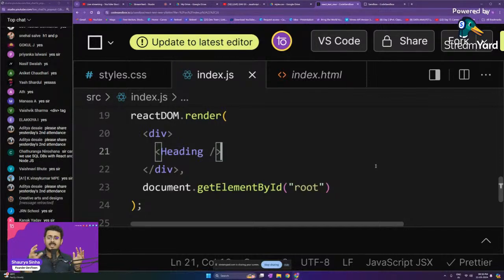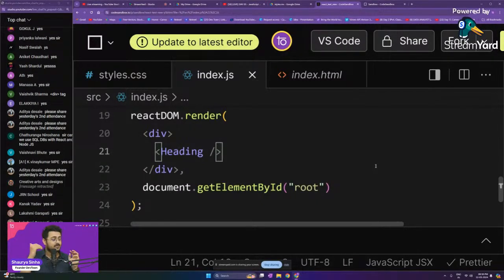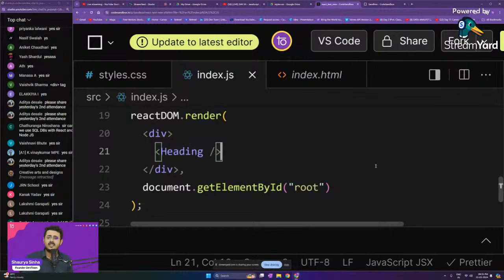So converting the entire website into smaller components gives developers access to work on just those components very easily and very fast. I don't have to wait for another developer to complete his work on the navigation, but I can directly work on the images because that is another component right over there.